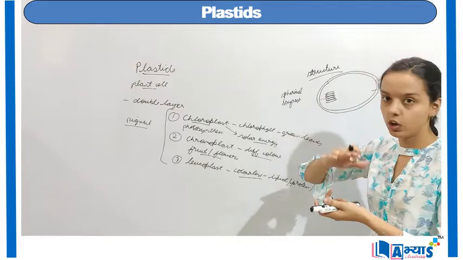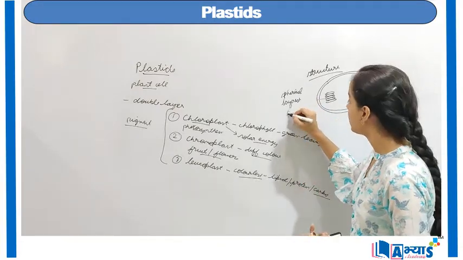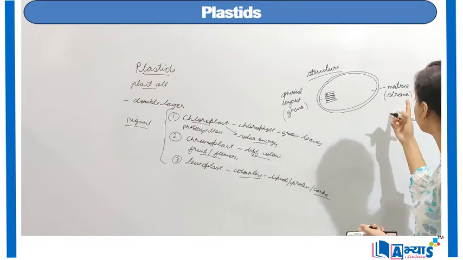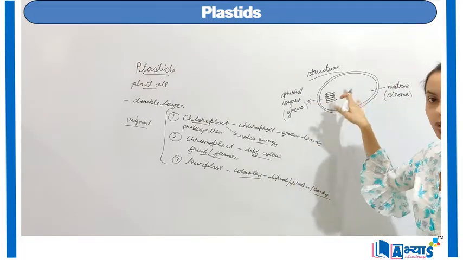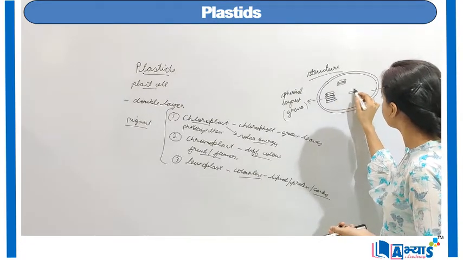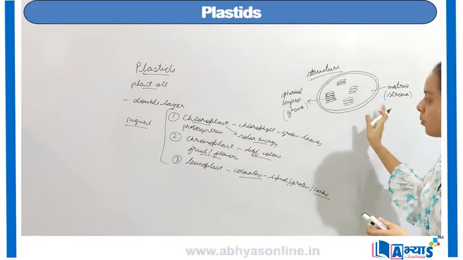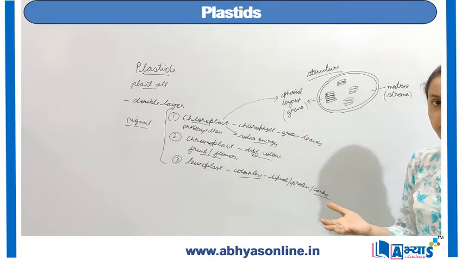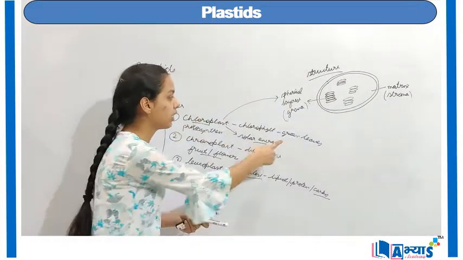That means they are found one on the other like a form of a stack. Now these layered membranes are known as the grana. So in the structure we have the grana and we have the stroma. So grana is the layered structure and the matrix or the liquid is known as the stroma. So we have different layer structures. Now these two substances are typically found in the chloroplast. So they are actually found in the chloroplast, or we can say found in the plastids, and they actually provide the green color to the leaves.